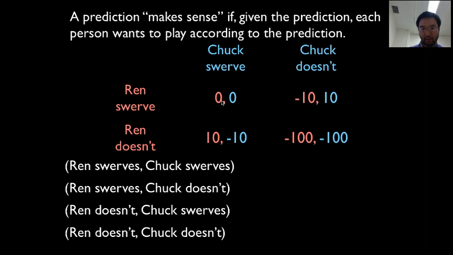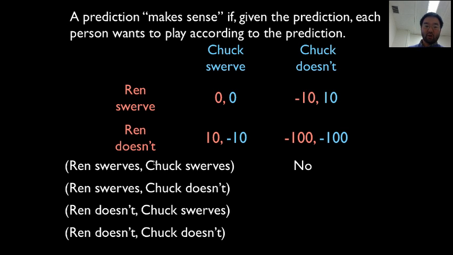Well, the answer is no, because if I know that Chuck is going to swerve, I'm Ren, the game theorist has told me that we're both going to swerve, I know Chuck's going to swerve, therefore I'm going to not swerve, right? 10 is better than 0. So if the game theorist gives me this prediction that we're both going to swerve, I'm not going to play according to that. I'm going to deviate from it. So in that sense, this prediction, that both will swerve, is not going to be stable. People are going to want to move away from that prediction. That prediction doesn't make sense.